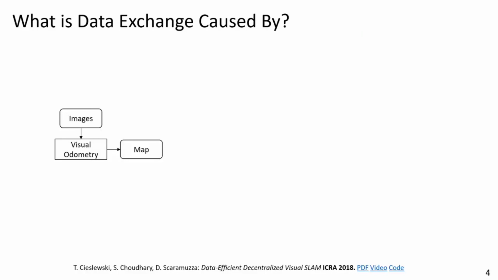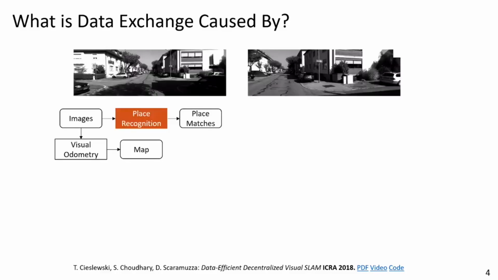So what is this data exchange caused by in multi-agent SLAM? A priori, every robot only performs visual odometry, converting its own images into its own map. The first data exchange between agents happens with place recognition. Here, if we have, for instance, the image seen on the left by one agent, the goal is to figure out whether any other agent has seen this place. For example, if some other agent has seen the right image in the past, place recognition should return a place match between these two places and these two robots.